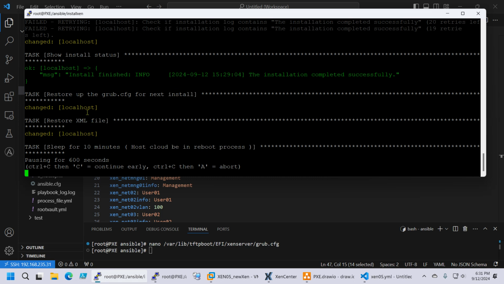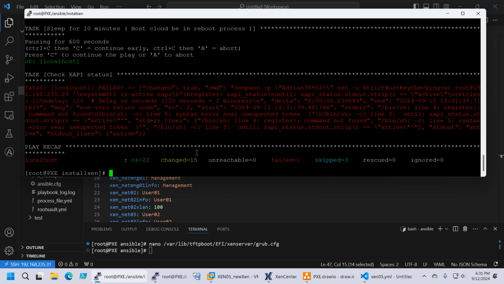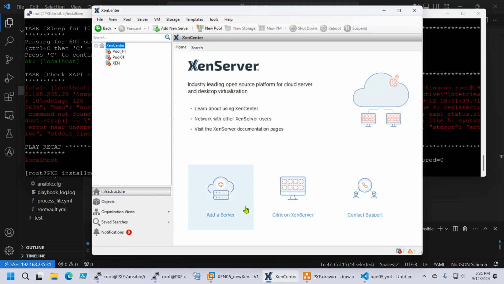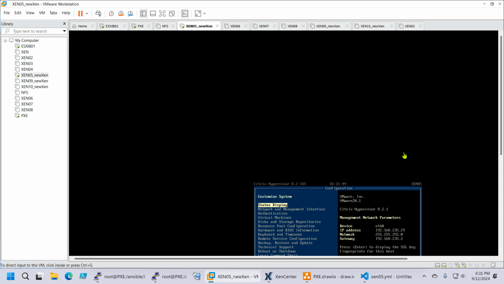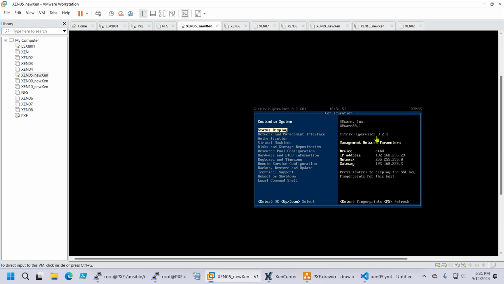My XML file and the grab file have been restored, so I can start the other install. But until that, let's leave this one continue. So it waits for 10 minutes, but we can skip this. Control C and C. What? Why did it not check? It's up. Yeah, I was not hoping for an error.